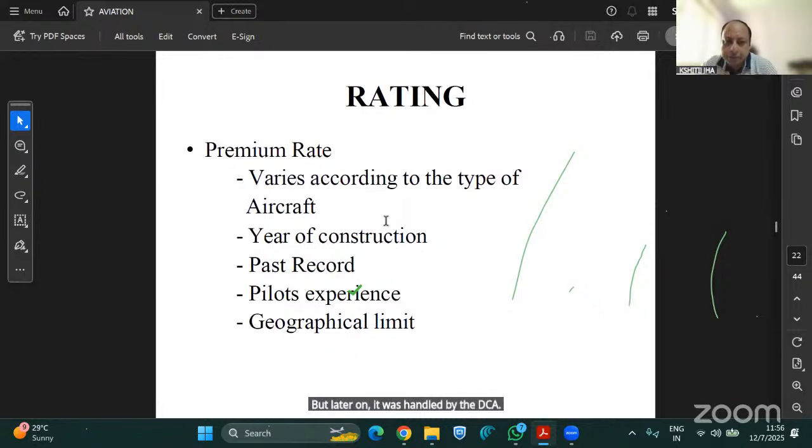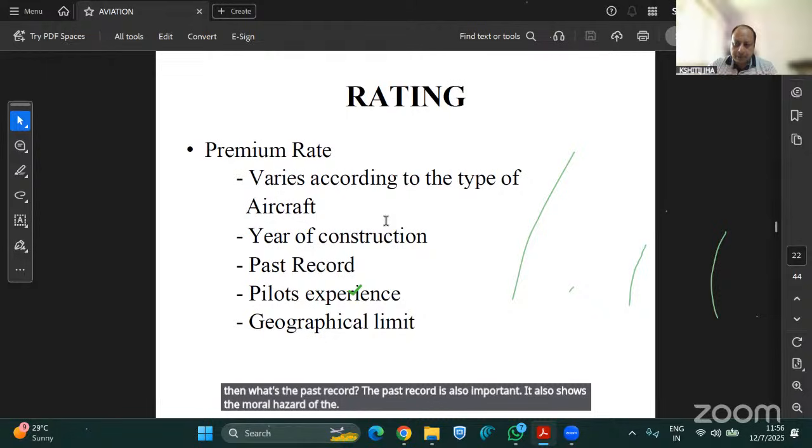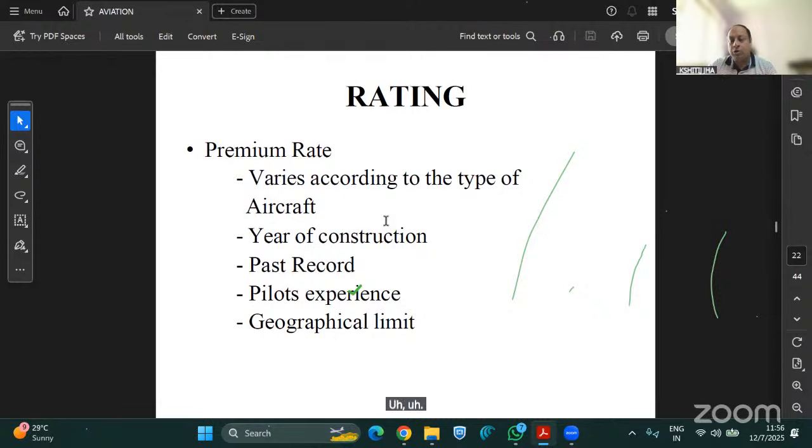Now coming to the rating portion, how the rates are decided for the aviation line of business. So first is the premium rate. It varies according to the type of the aircraft. If it is a fixed wing, the rates are quite lower. When it is a rotor wing, its rates are quite high. Year of construction is also important. When it's a new aircraft, of course, rates will be quite low. If it's an old aircraft, say 15 to 20 years old, then of course the rates will be quite high. Then what's the past record? The past record is also important. It also shows the moral hazard of the operator who is operating the aircraft.